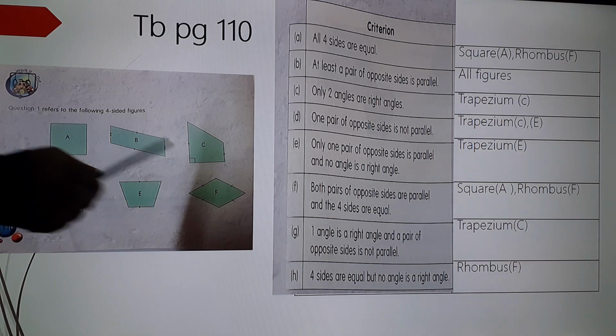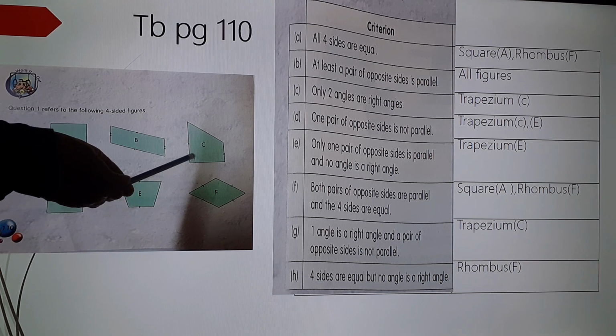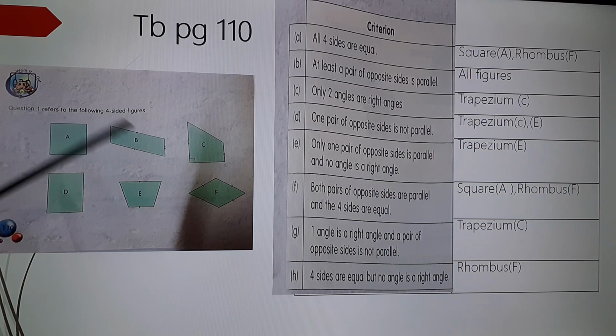So A and F. A is a square and F is a rhombus. One angle is a right angle and a pair of opposite sides is not parallel. C. See, one right angle and the opposite sides are not parallel. Four sides are equal but no angle is a right angle. All sides are equal but there is no right angle. So it is rhombus, F.